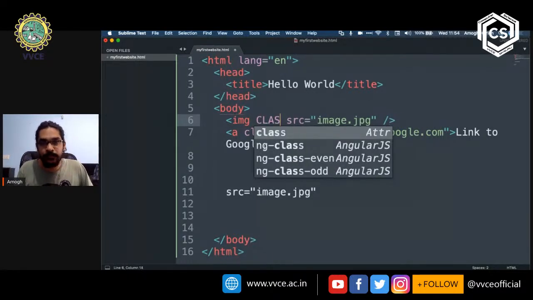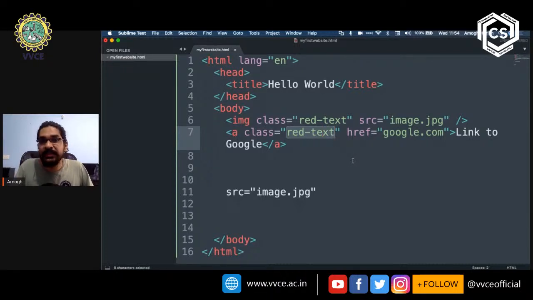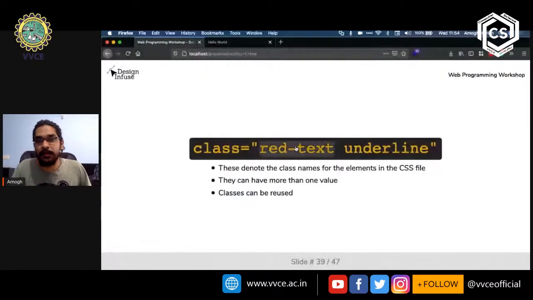If I put in class, for example, class is equal to, I open the quote, red-text. Now if I use red-text in CSS, then it will mean that I'm targeting either this image tag or this anchor tag. I'll come back to this later when we are doing the CSS course tomorrow, but it's good to keep in mind. So that's what I mean when I say that classes can be reused. We can use the same value, the red-text value, in multiple different elements. And when you're using it in CSS and JavaScript, it will mean each of those elements.